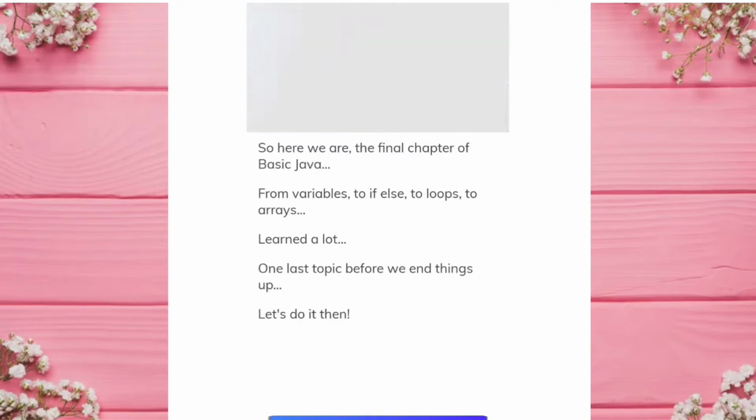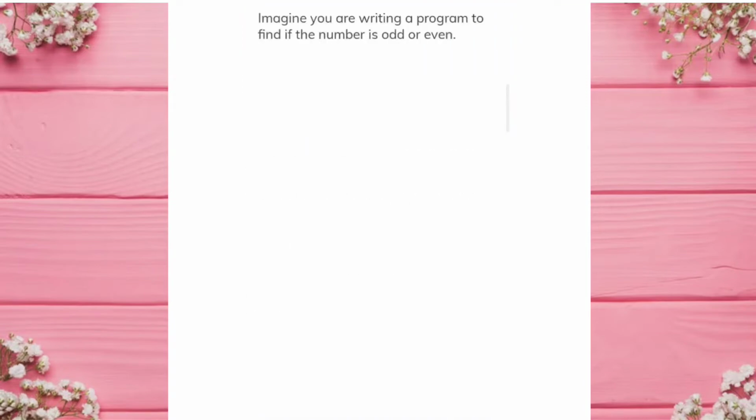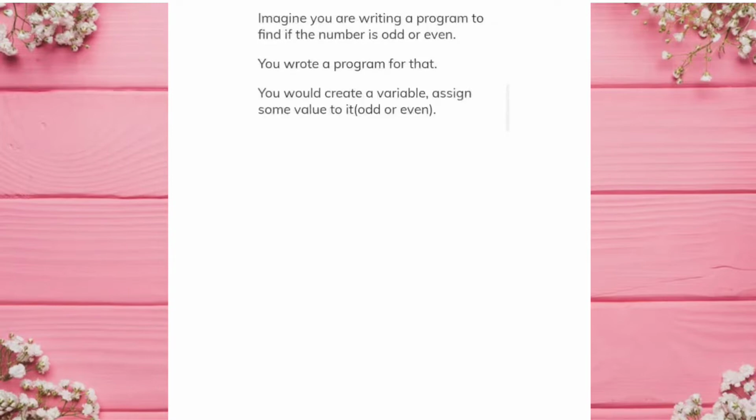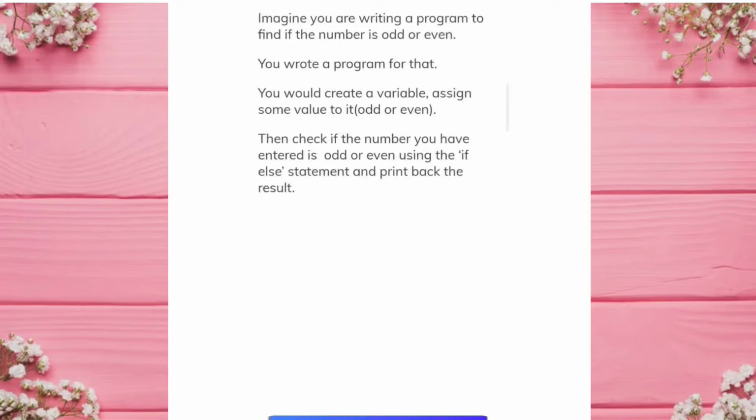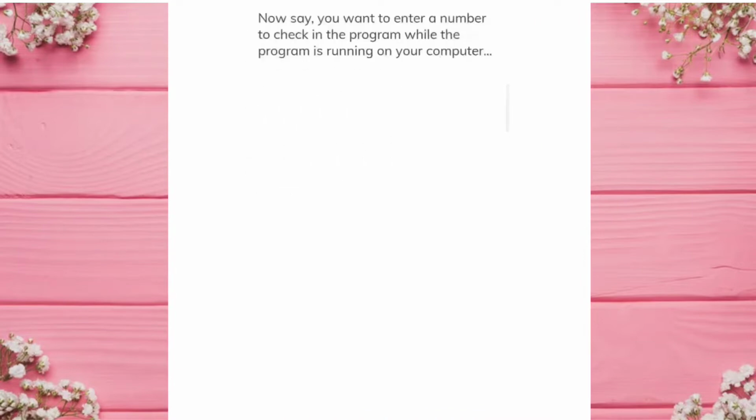Let's do it then. Imagine you are writing a program to find if the number is odd or even. You wrote a program for that. You would create a variable, assign some value to it, odd or even. Then check if the number you have entered is odd or even using the if-else statement and print back the result. Now say, you want to enter a number to check in the program while the program is running on your computer. In real time.